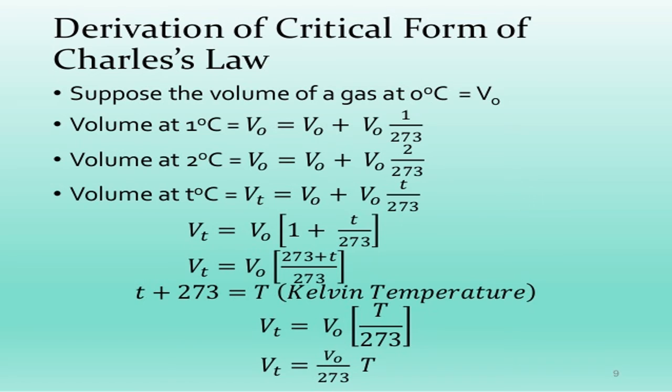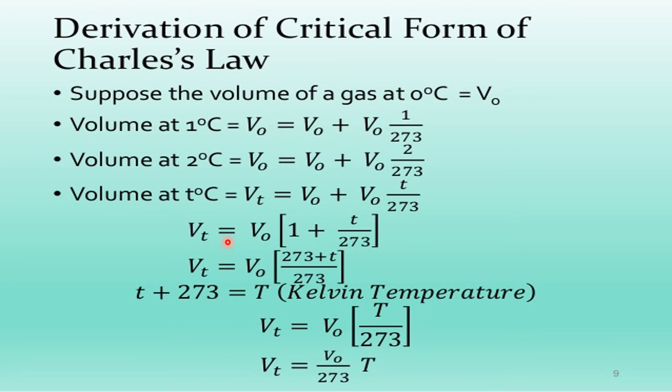This means, for example, you have taken 1000 ml of a gas. Now, if you heat 1000 ml of a gas to just increase 1 degree centigrade, what happens? Volume increases how much? It increases by 1 by 273 of 1000 ml. If you calculate, you will get approximately 3.6 ml. So if the temperature is raised by 1 degree centigrade, the volume becomes 1000 plus 3.6, it is 1003.6 ml. So this is the relation they found. This is the derivation.